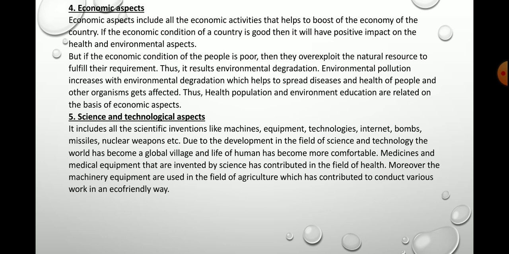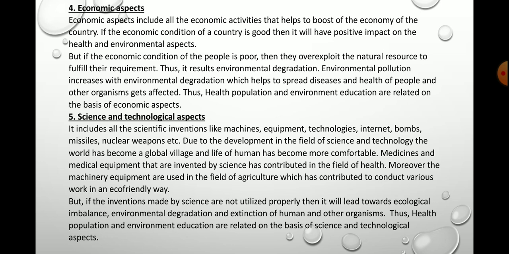Yes, so one important thing is that because of science and technology, different environmental friendly machineries or machines have been invented. On the other hand, this science and technology has also created lots of problems in the environment.